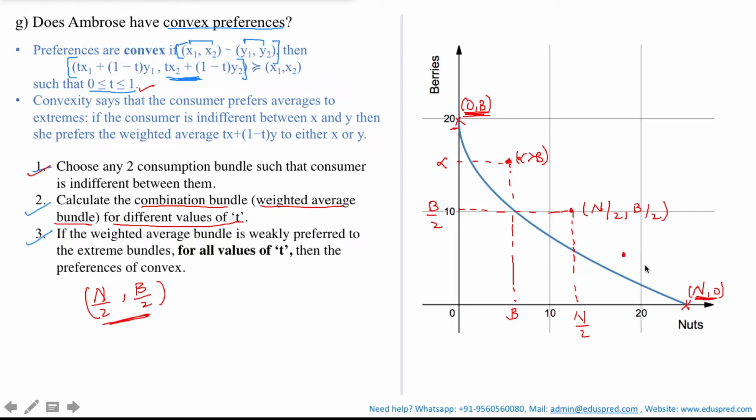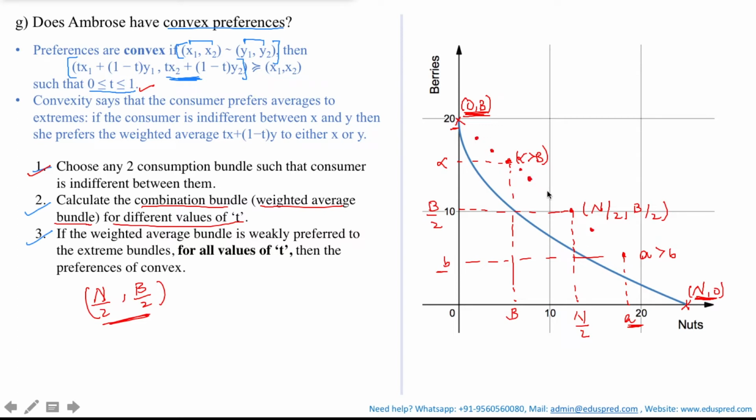Thus he would be having more of nuts than berries. So suppose this is A and this is B. Now here your A would be greater than B, where A is the units of nuts consumed and B is the units of berries consumed. Likewise, for different weightage for berries and nuts, he would be able to have different combination bundles, which are these.